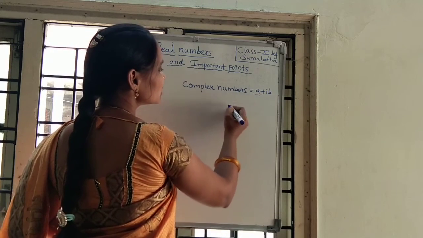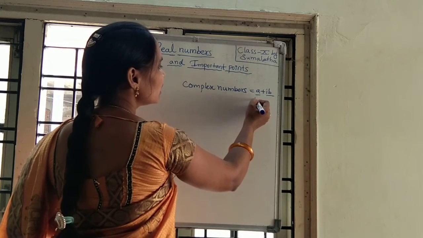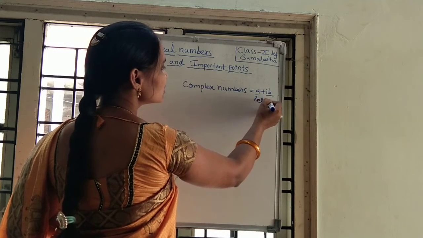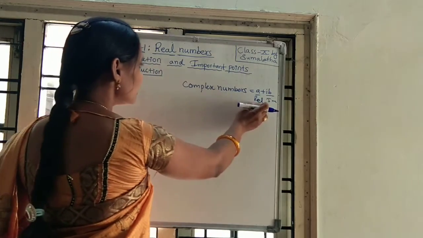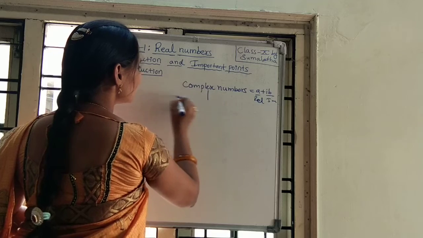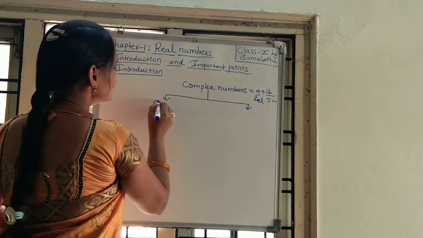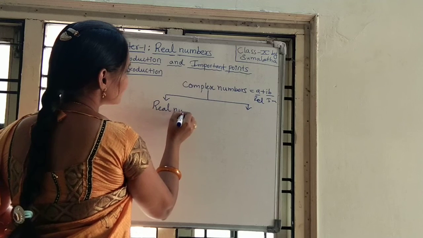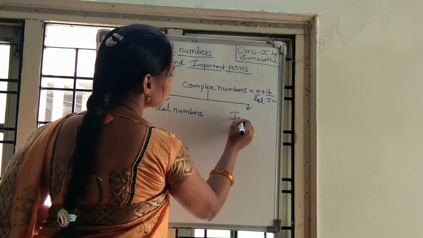Here a is the real number part and b is the imaginary number part. From this, we can take the real numbers. Complex numbers have two parts: the real number part, which is real numbers, and the imaginary number part, which is imaginary numbers.